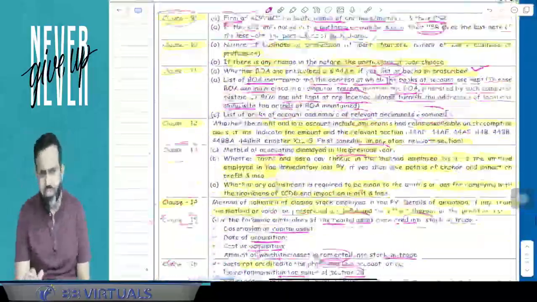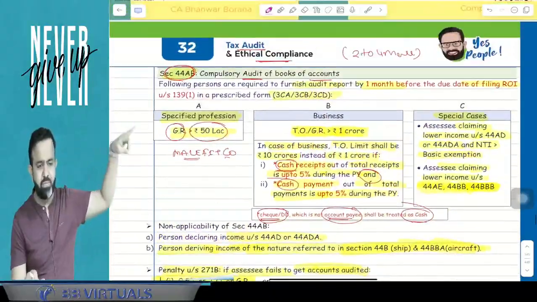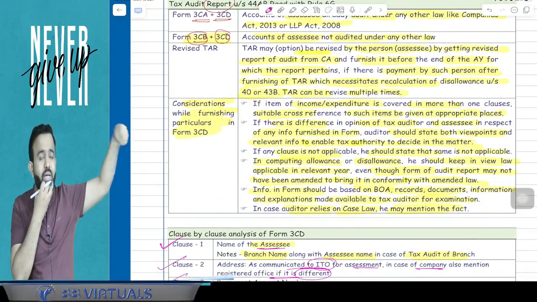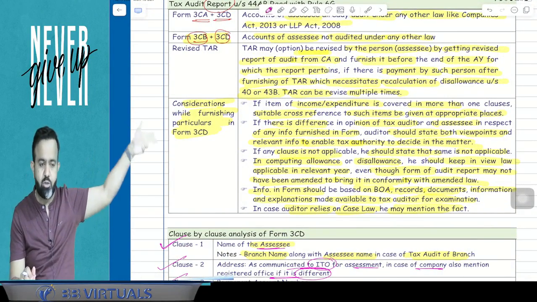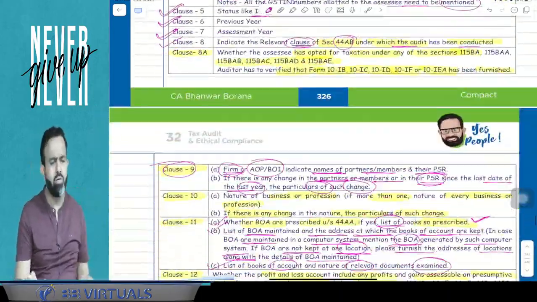So this is all about your tax audit topic. Guys, under tax audit, what do you have to remember? First, you have to remember this part, obviously. After that, you have to remember this part also. If there is a difference of opinion between the chartered accountant and the assessee, then it has to be reported in Form number 3CA, 3CB. After that, some clauses you have to remember.